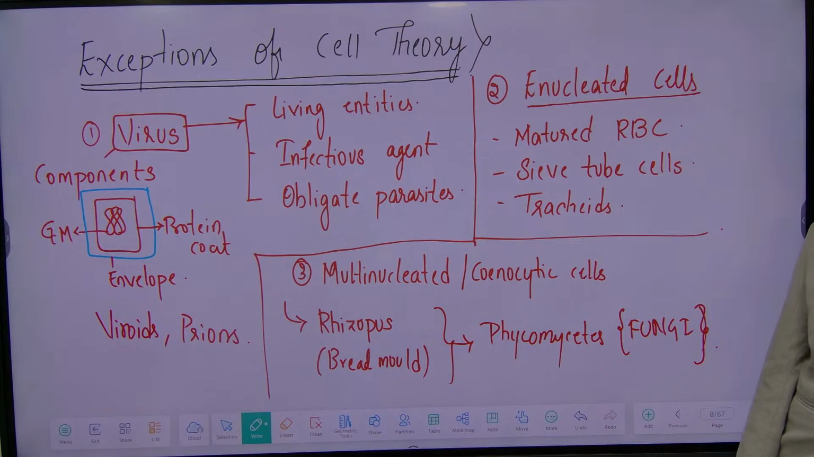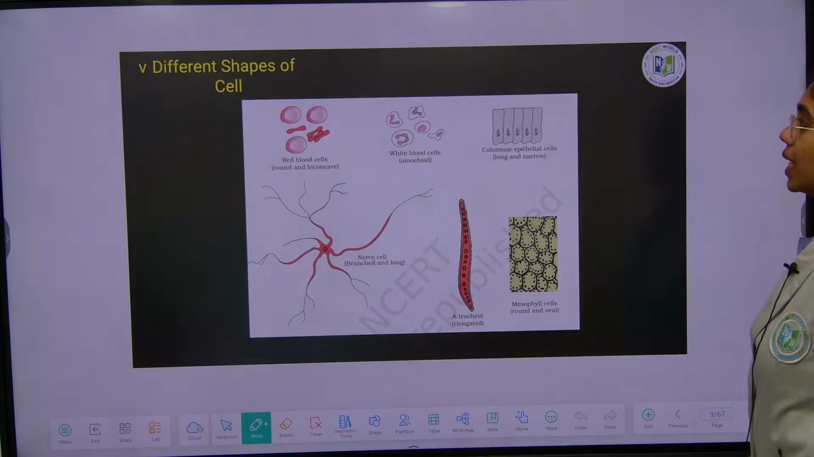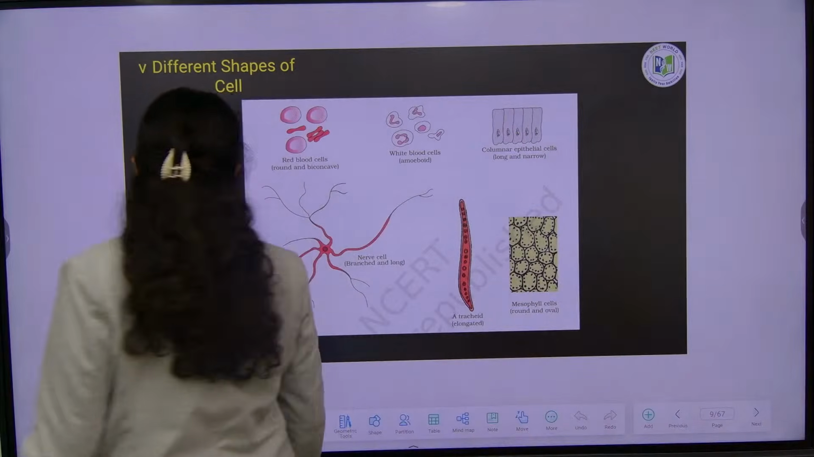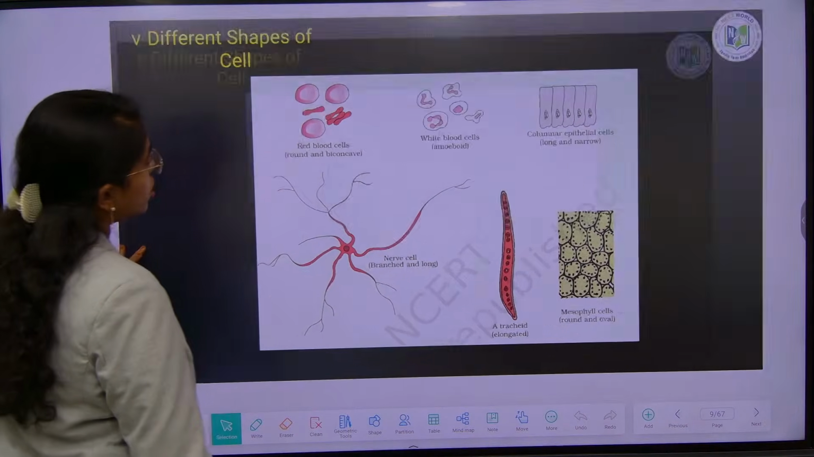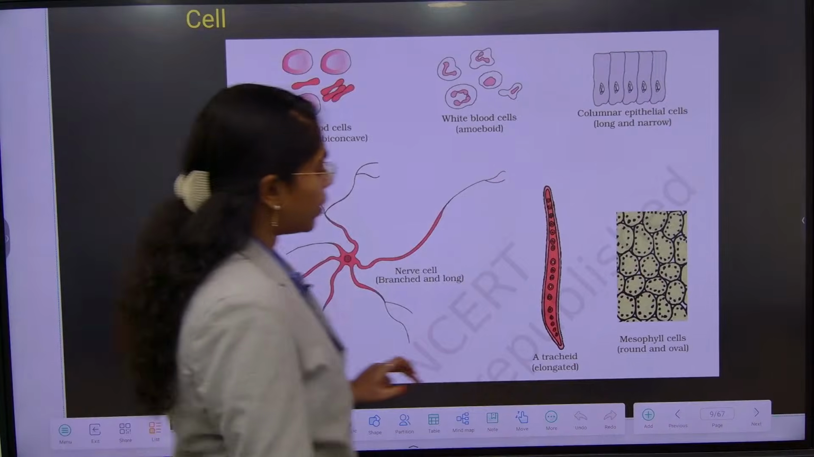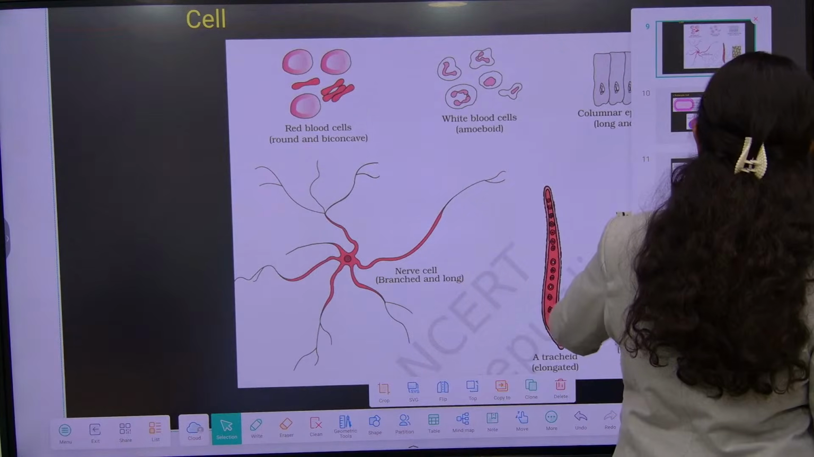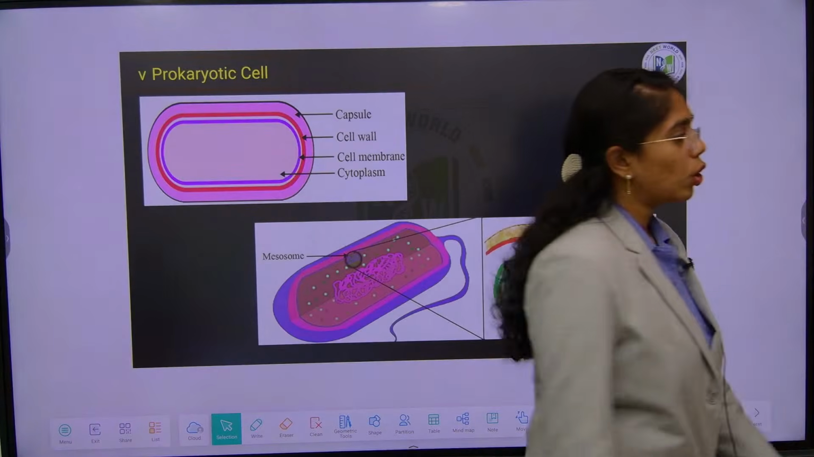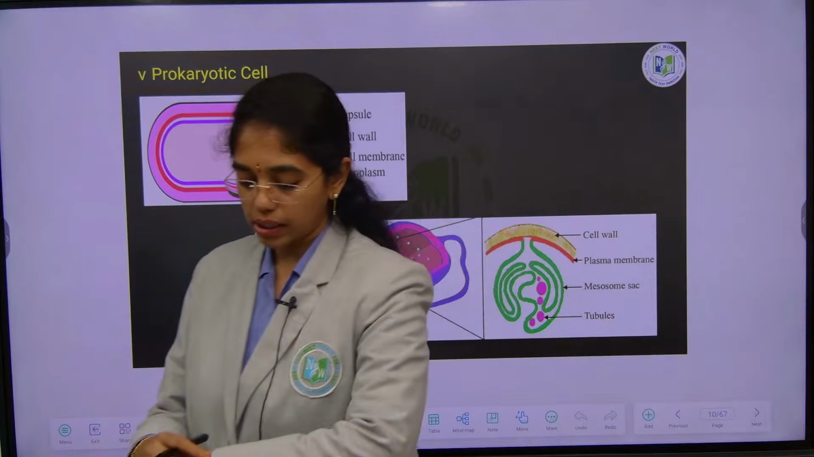Done. Cell theory and its exceptions are done. Now, before learning the different shapes of cells, we will move on to learning about the prokaryotic cell. Fine. We will start learning about a prokaryotic cell.